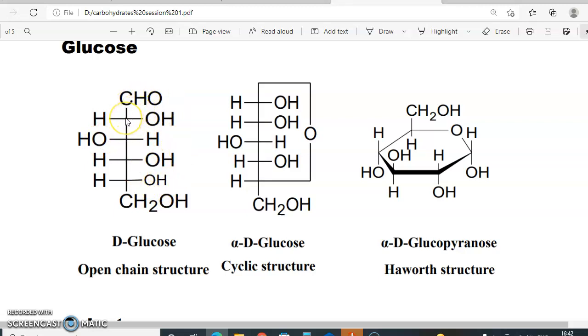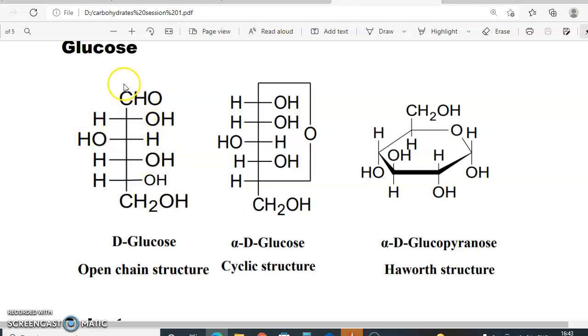And let us see how many stereogenic centers are there. 1, 2, 3 and 4. This is the highest numbered stereogenic center, and its OH group is on the right side. That's why this is D-glucose. The highest numbered stereogenic center has the OH group on the right side. Always remember, glucose has the third carbon hydroxy group on the left hand side, and the rest all on the right hand side.